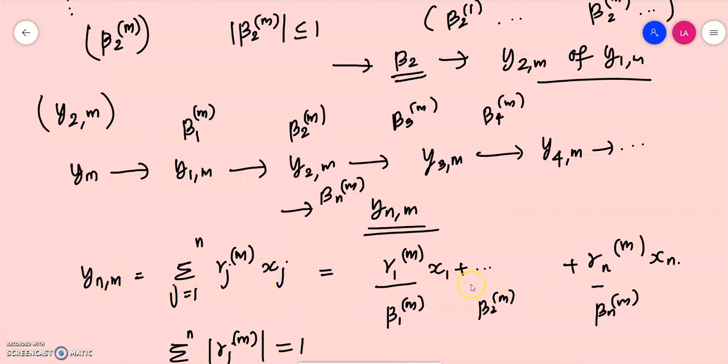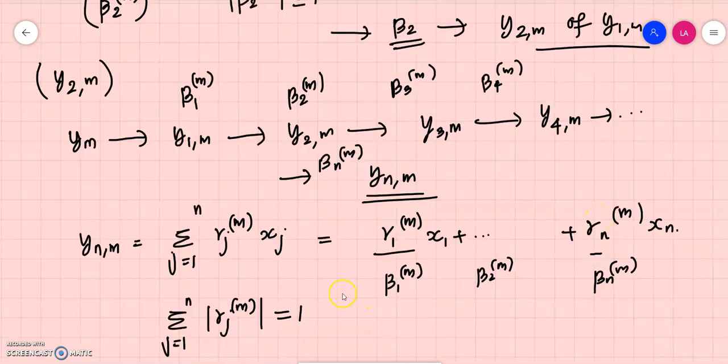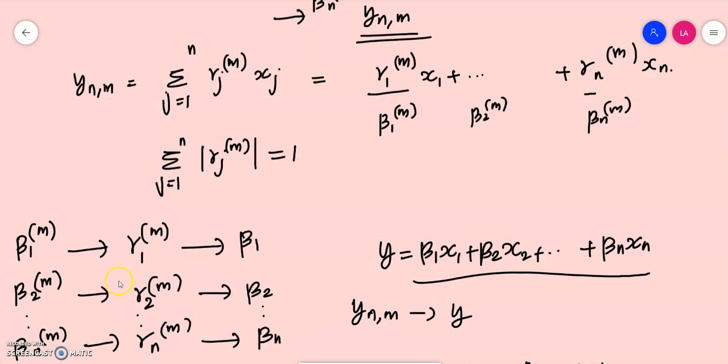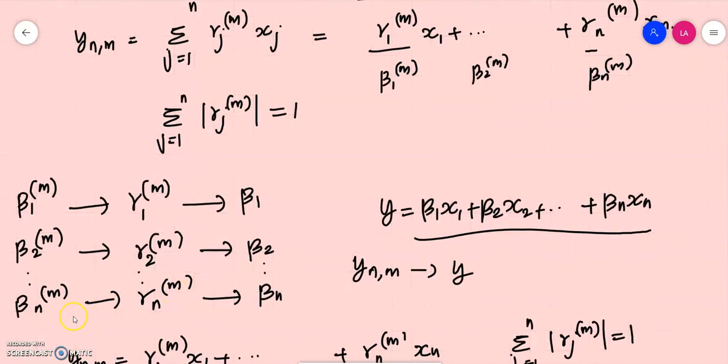Okay, so here gamma 1m is a representation of the subsequence which is chosen from beta 1m. Gamma 2m is a representation of the sequence which we chose from beta 2m, etc. Gamma nm is a representation of the sequence which is chosen from beta nm, and gamma nm converges to beta n, etc. And its summation should be equal to 1. Now beta 1m has a convergent subsequence gamma 1m which converges to beta 1. Beta 2m has a convergent subsequence gamma 2m which converges to beta 2, etc. Beta nm has a convergent subsequence gamma nm which converges to beta n.